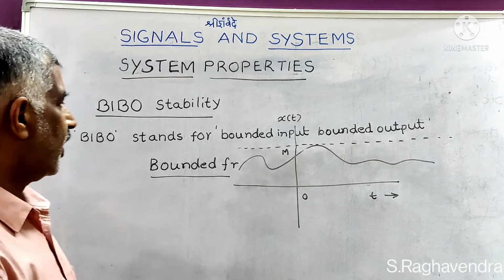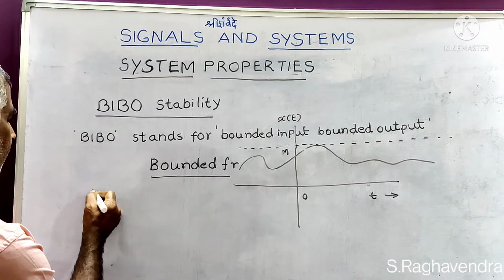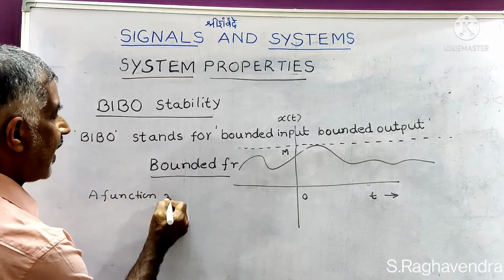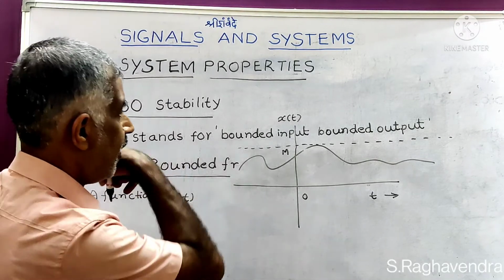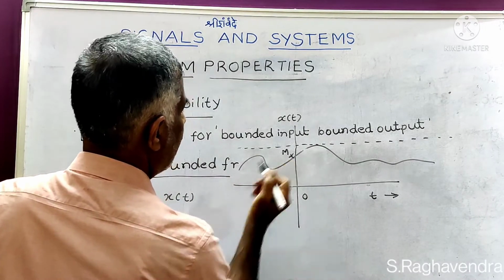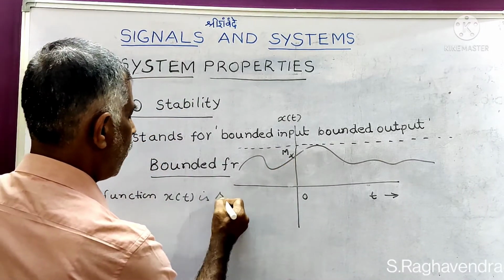What is the definition of a bounded function?